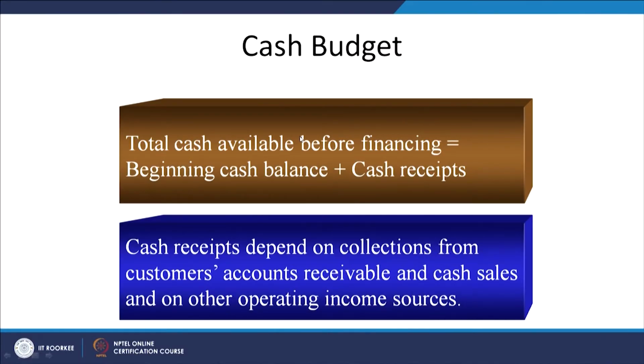Cash receipts depend on collections from customers' accounts receivable, cash sales, and other operating income sources. So total sources of cash have to be identified, so that we know whether there is going to be a shortfall of cash in January or a cash surplus. Both things have to be taken into account, and once we know everything in advance, life becomes easy.